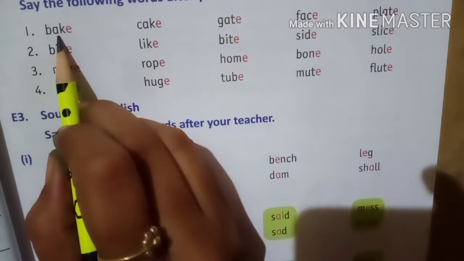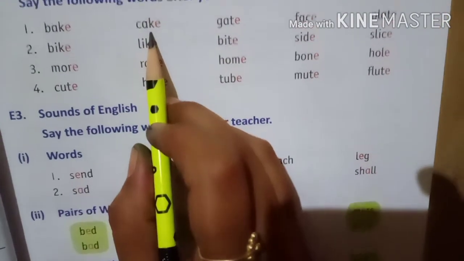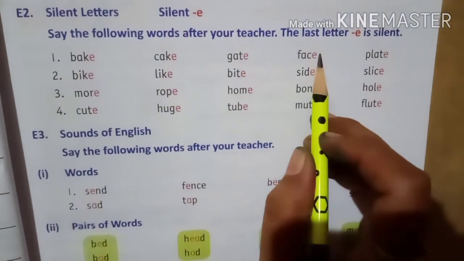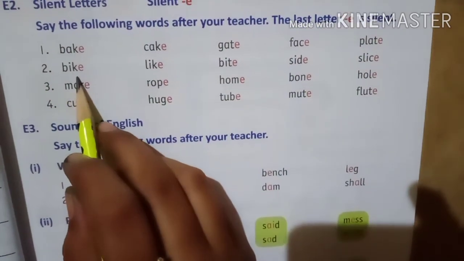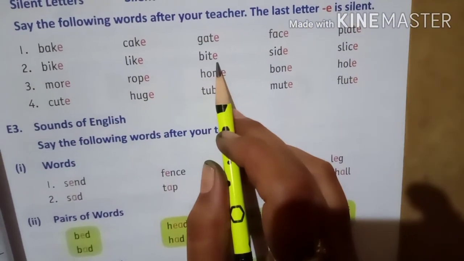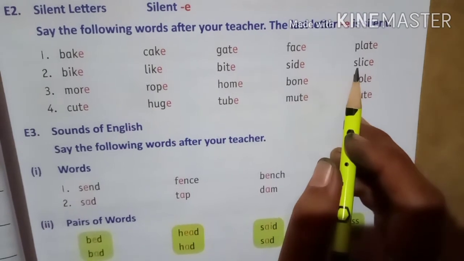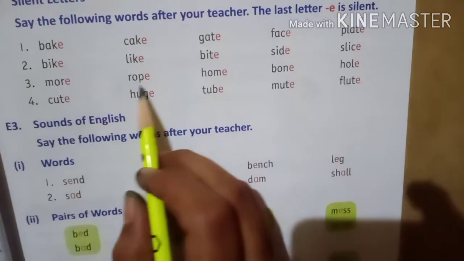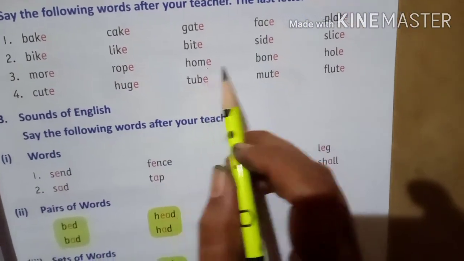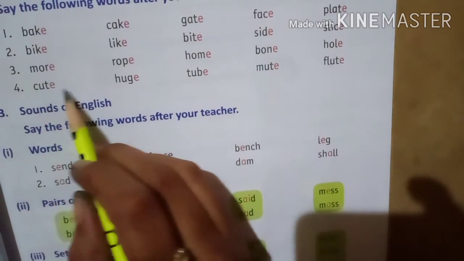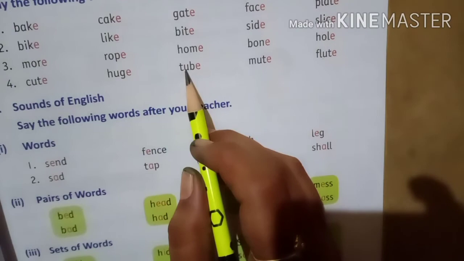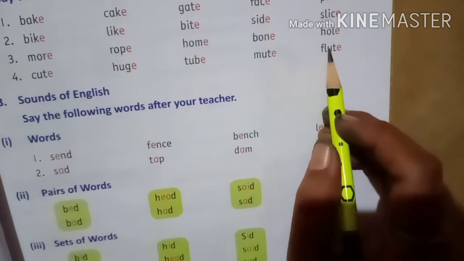Bake, cake, gate, face, plate. Second: bike, like, bite, side, slice, more, rope, home, bone, hole, cute, huge, tube, mute, flute.